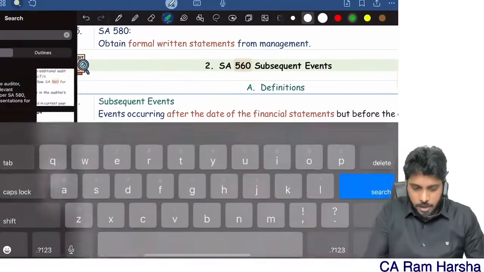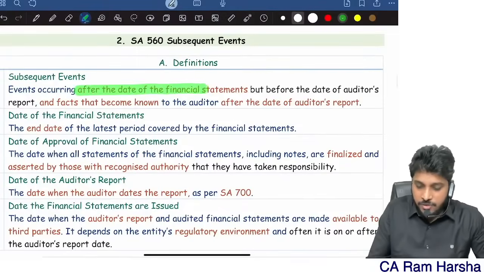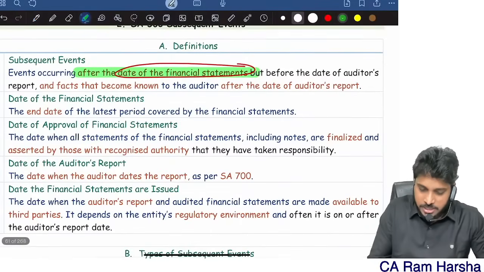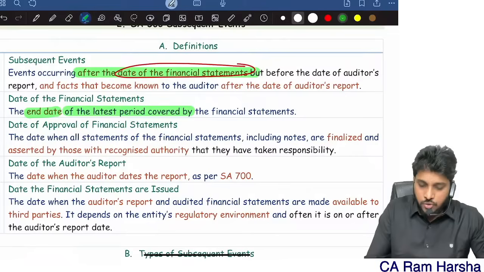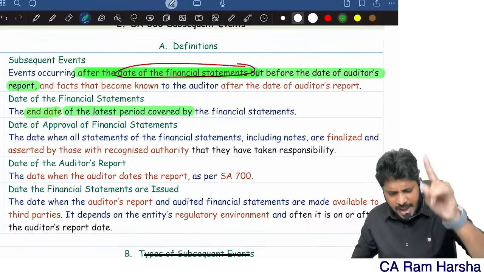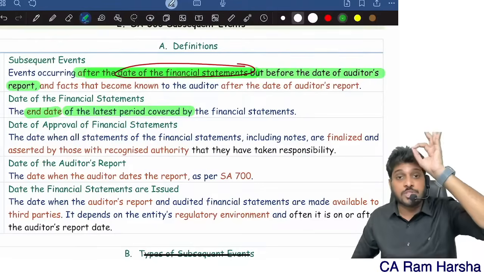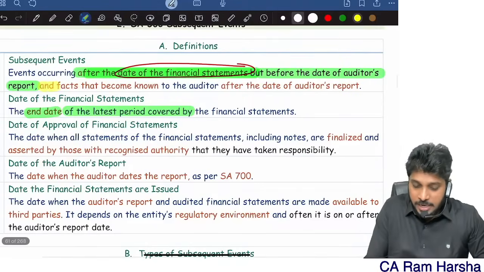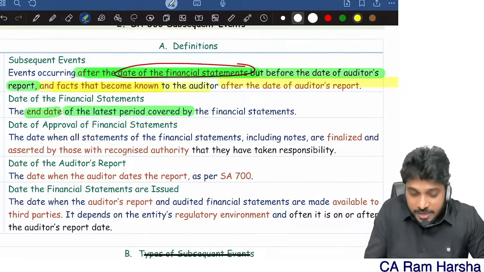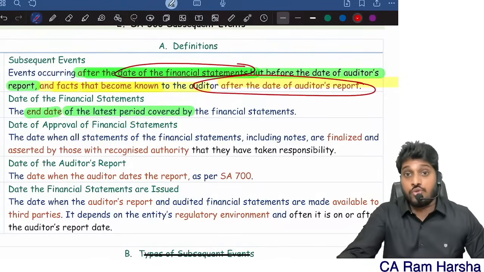So what is the subsequent event definition in audit? Events occurring after the date of financial statements. Date of financial statements means nothing but 31st March, the end date of the latest period covered. So events occurring after the date of financials, but before the auditor's report date. Generally, audit report date and approval of financial statements date will be one and the same. And most importantly, a fact that became known to the auditor when? After the date of the audit report. If the auditor got to know subsequent event information after the audit report date, what to do?